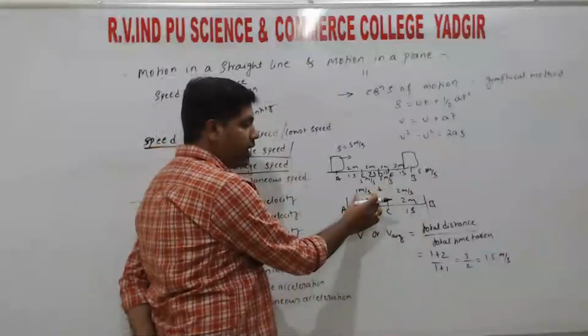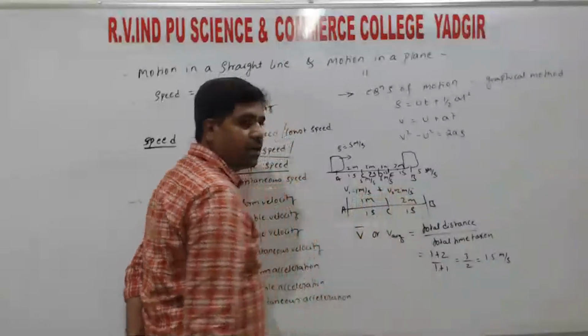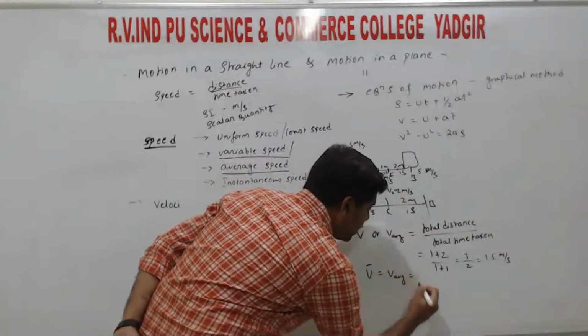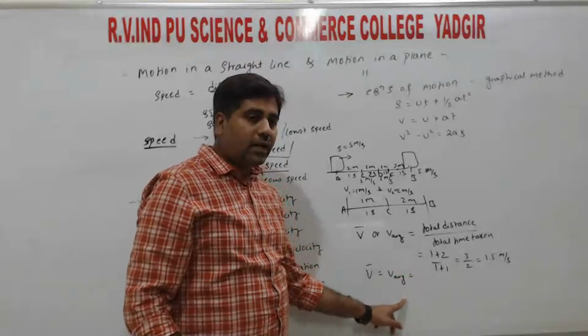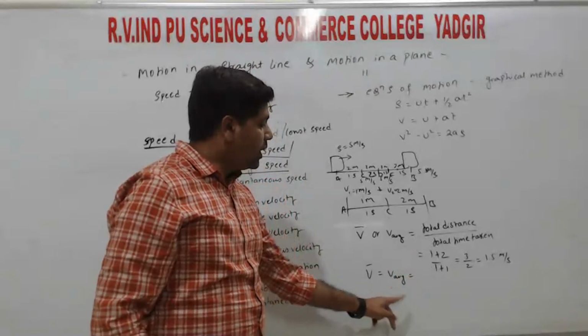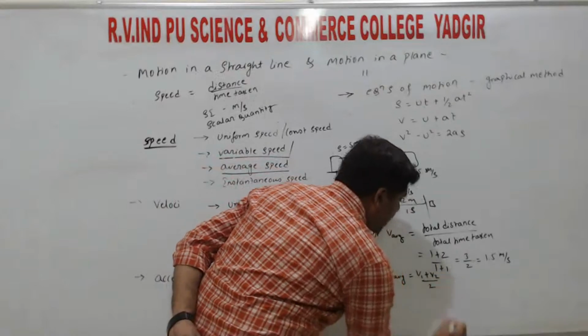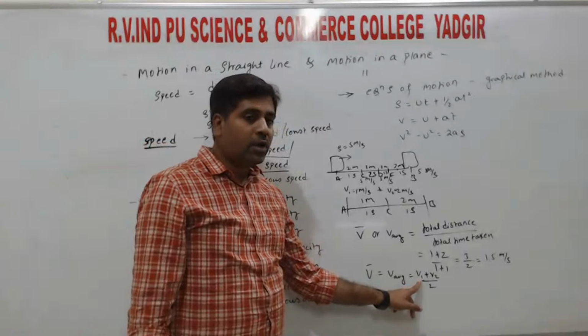So here we take V1, speed 1, V2, right? So V average is in terms of speed, either in terms of distance only. So this is in terms of speed. So average speed is equal to V1 plus V2 divided by 2. So this is the relation in terms of speed.